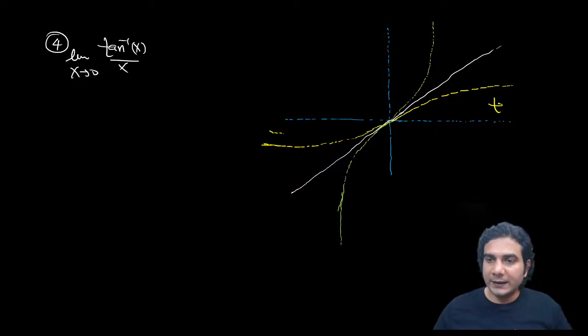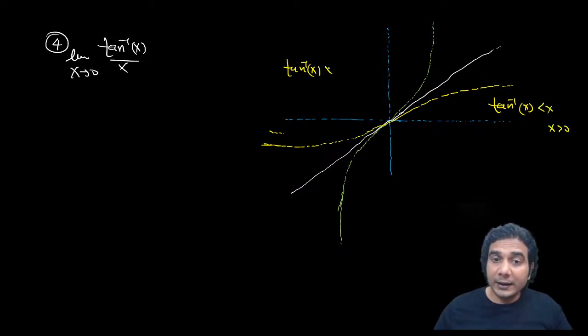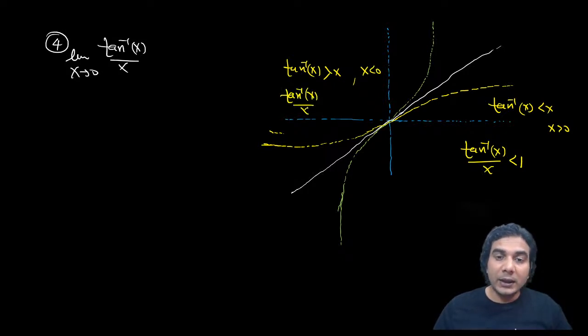Clearly you can see that tan inverse x is less than x when x is positive, and tan inverse x is greater than x when x is negative. So if you find the ratio tan inverse x upon x, this ratio is always less than 1. Even for negative x, if you divide by x, the inequality will be reversed because you are dividing by a negative number.